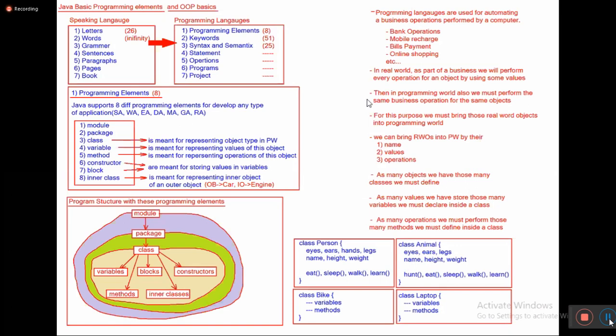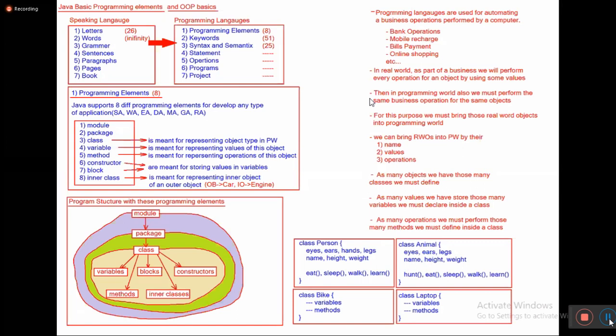Object-oriented programming is one programming paradigm, one programming style, one methodology. It's a way of writing programs. Is it clear? Object-oriented programming is one way of writing programs, a methodology. Point number 1. Point number 2: by using object-oriented programming, we are automating business applications, automating business operations to be performed by computer.